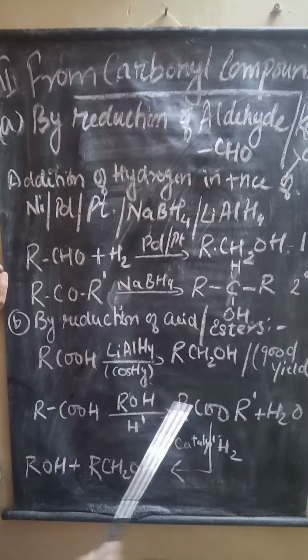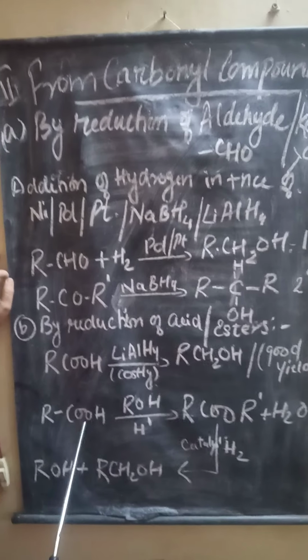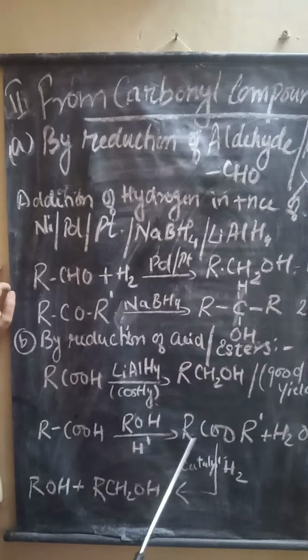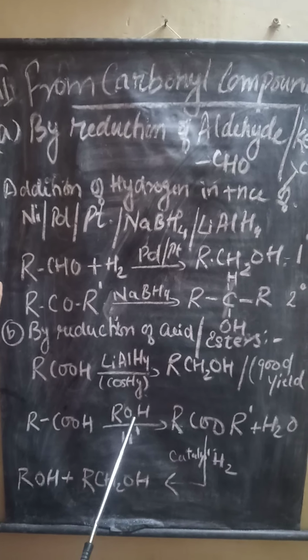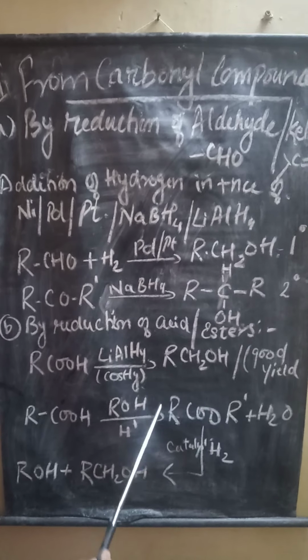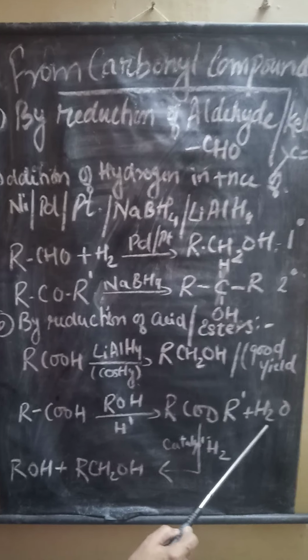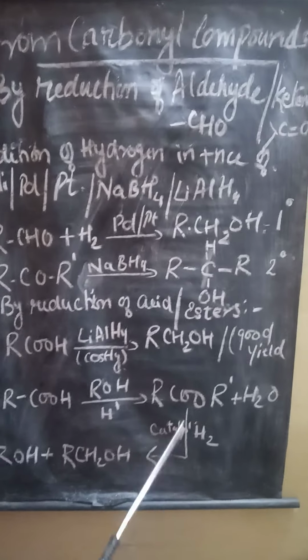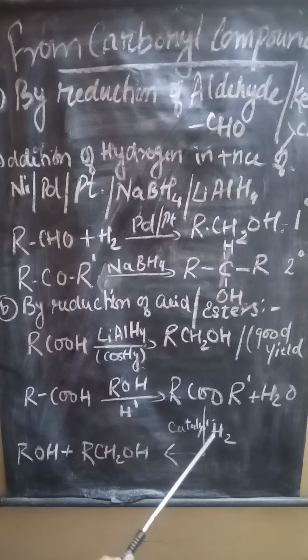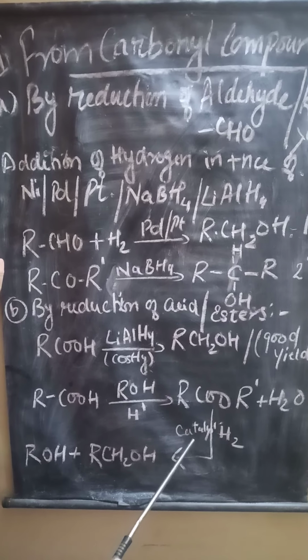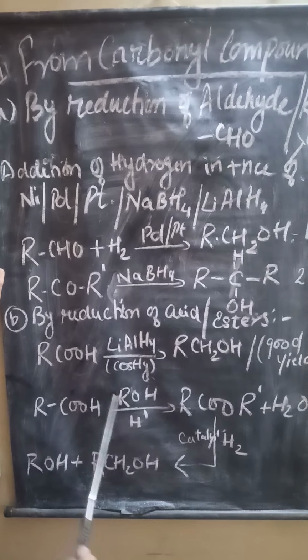For commercial use, another method is used. Acid is first changed to ester by reaction with alcohol in the presence of acid. This ester is then reduced in the presence of a catalyst to form alcohol. This is the second method.